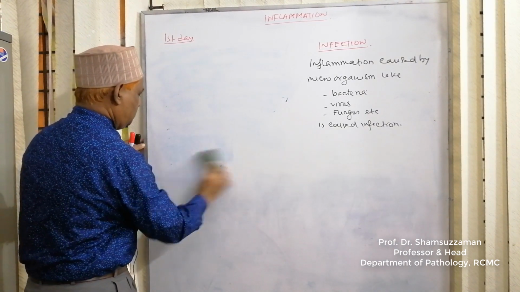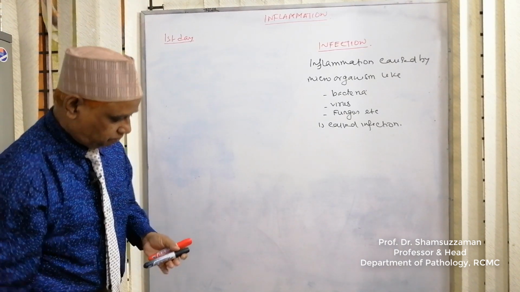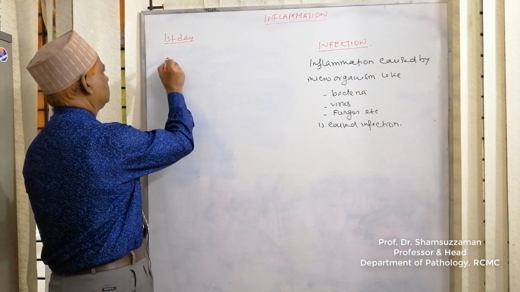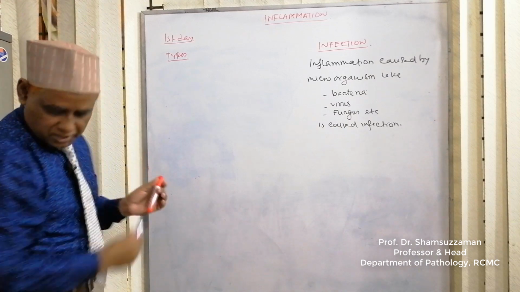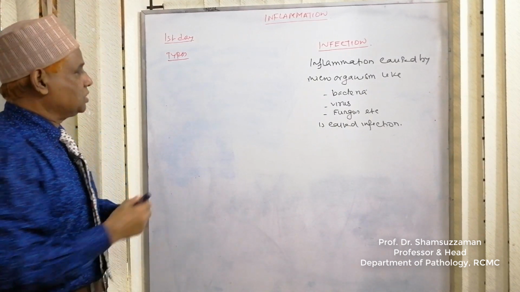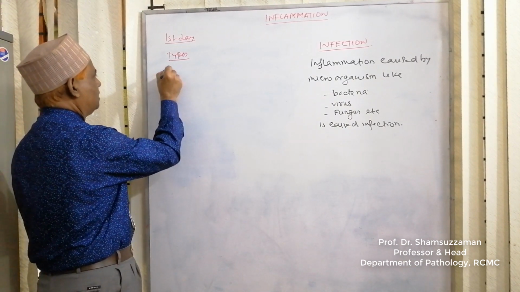Now come to types of inflammation. One is acute inflammation and another is chronic inflammation.